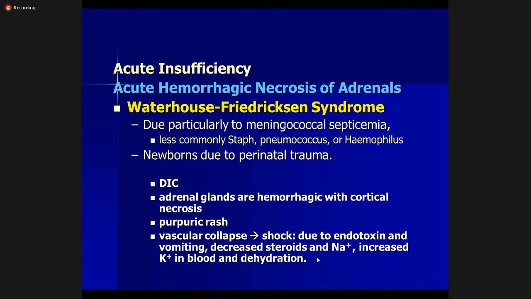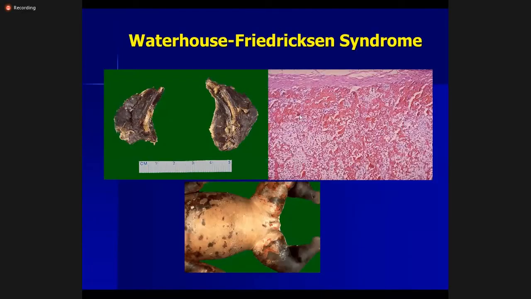So basically, aldosterone is low, the glucocorticoids are low, sex hormones are low. Sex hormones do not manifest in the acute stage. The acute condition is mostly due to decreased steroids and decreased sodium levels. Very low sodium levels lead to dehydration and hypotension. There's increased potassium in the blood and dehydration. So this is the picture of Waterhouse-Friderichsen syndrome.